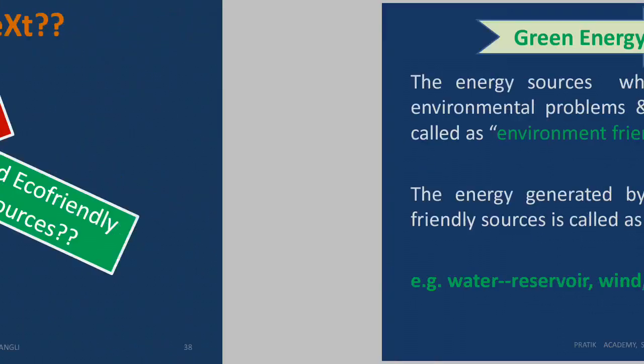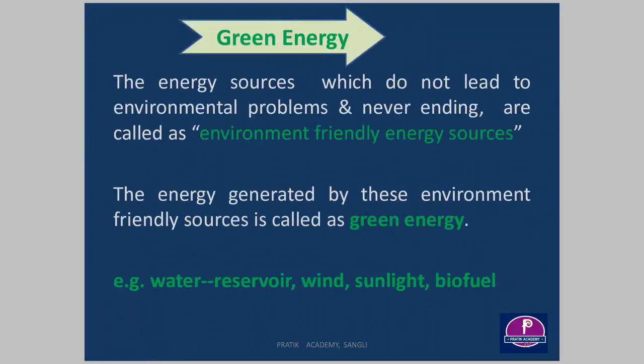The energy sources which do not lead to environmental problems and are never ending are called environment friendly energy sources, and the energy generated by these sources is called green energy. There are some examples given here. Water, wind, sunlight, and biofuel are examples of some eco-friendly energy sources.